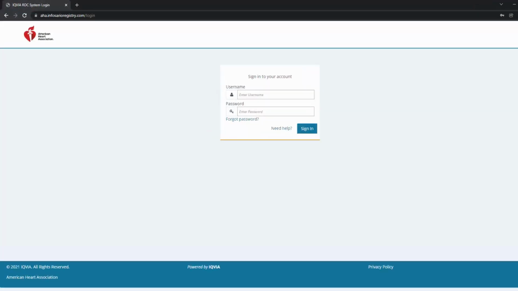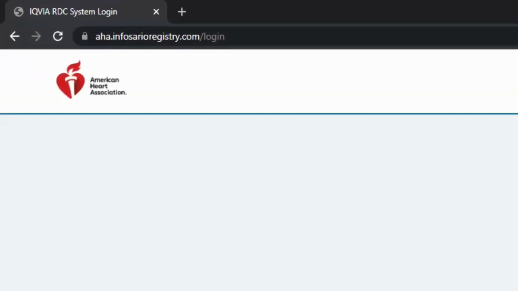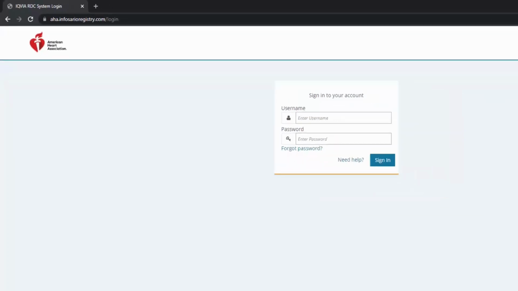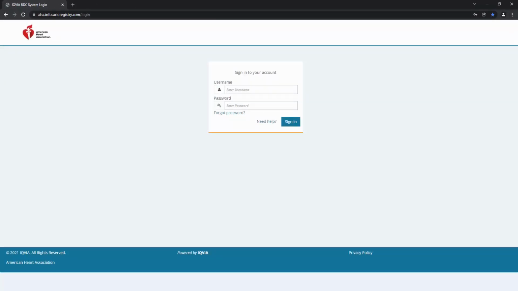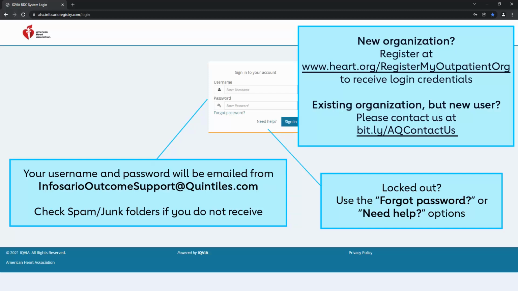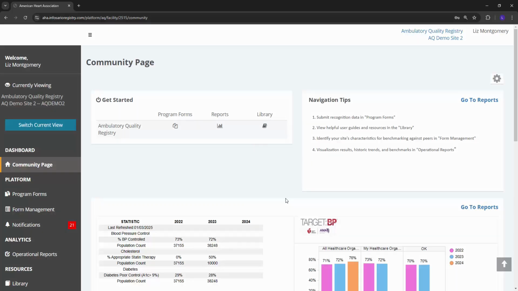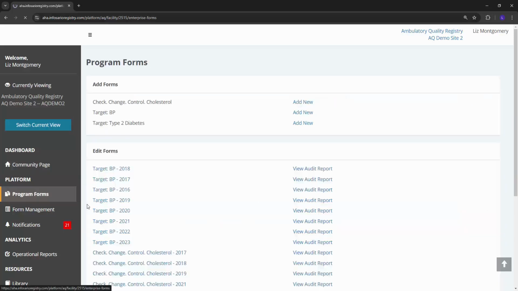Log into the data platform at aaj.infosarioregistry.com/login using the username and password sent to you via email after registering. This slide contains further details on how to register your organization and get a user account. You will submit Target Type 2 Diabetes data through Program Forms. Click either the icon under Get Started or the link in the left navigation panel.